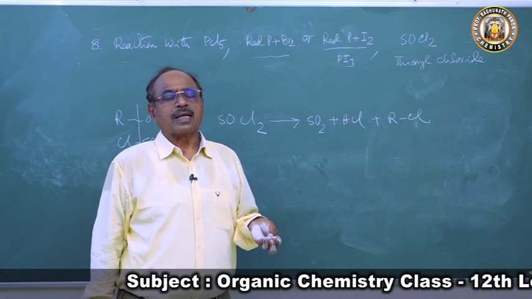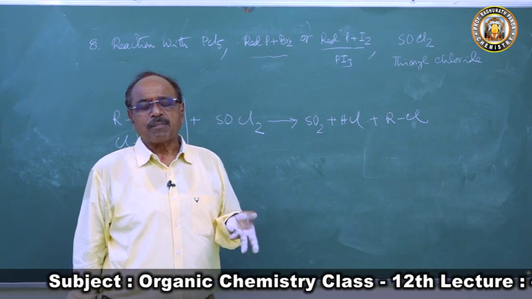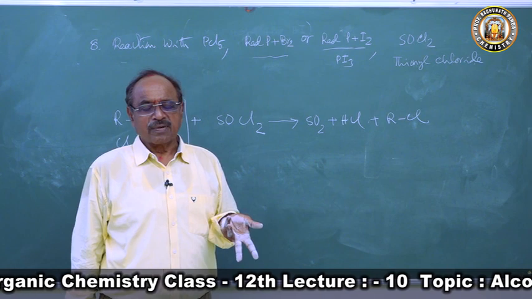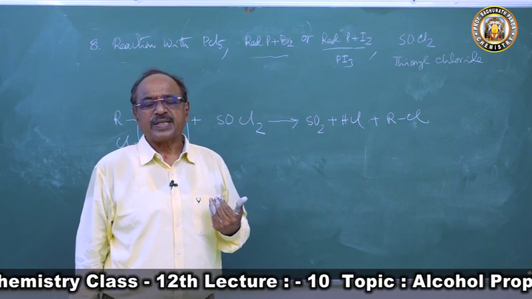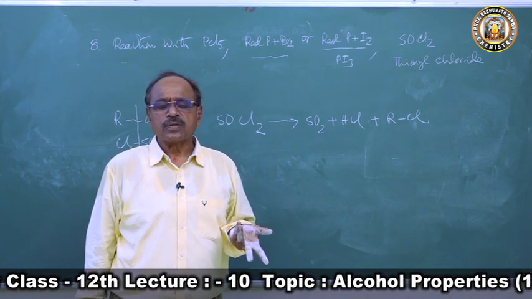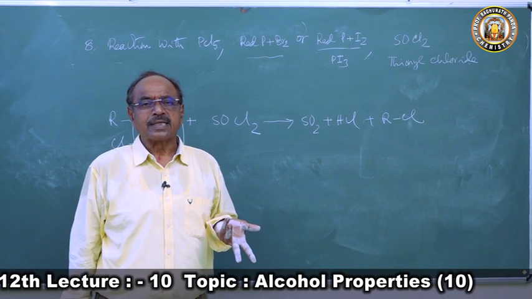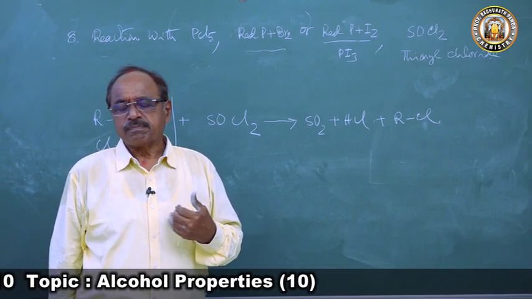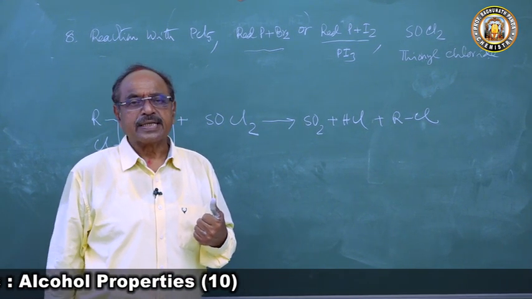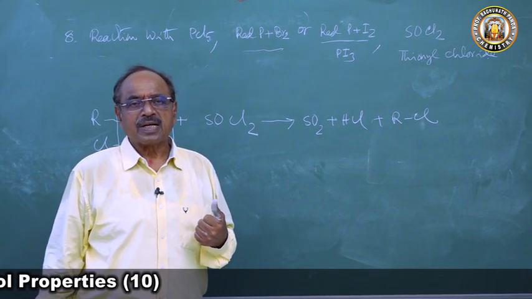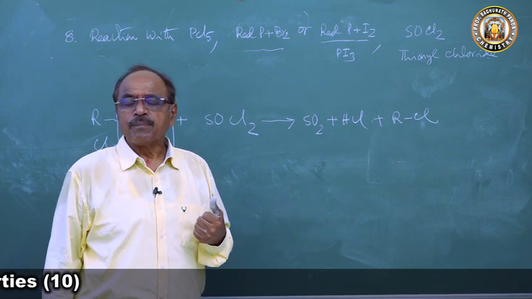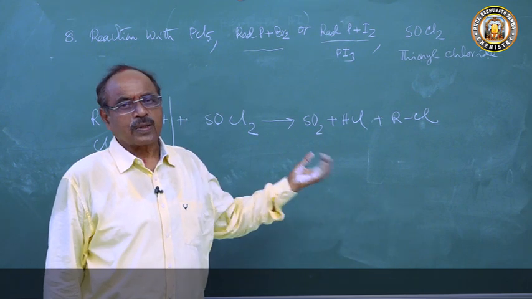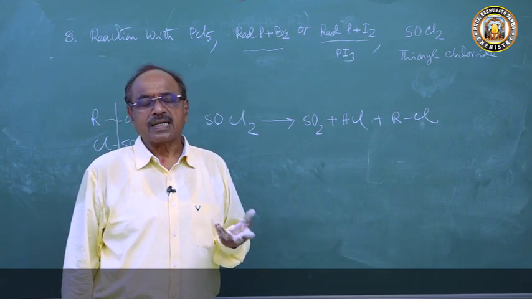The OH group is substituted by the halogen atom, undergoing nucleophilic substitution reaction to form the corresponding alkyl halide. PCl5 and PCl3 give alkyl chloride. PBr3 gives alkyl bromide. PI3 gives alkyl iodide, and thionyl chloride gives alkyl chloride.